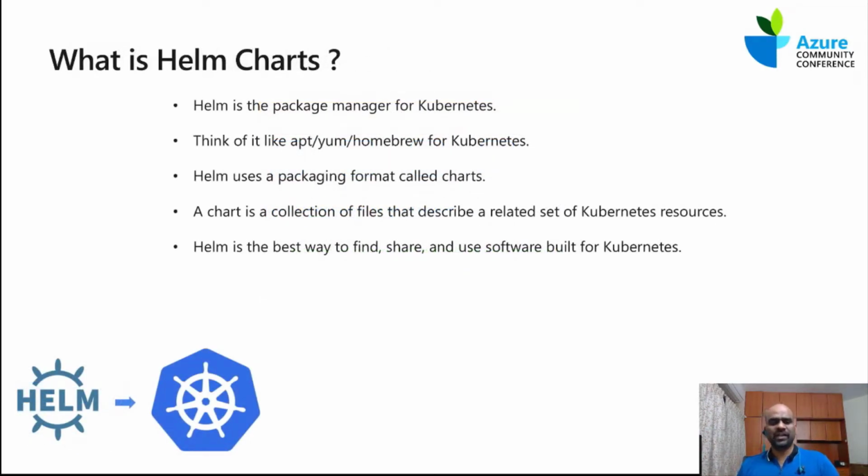So next is my interesting one. What is a Helm chart? Before that, we'll look into the problem of why Helm chart. Previously, whenever I wanted to create some kind of service or deployment, I needed to write a huge YAML file and then run it. And if I wanted one more deployment that was a little bit different, I had to copy paste the same YAML file and replace whatever was needed, and it's hell of a ride.